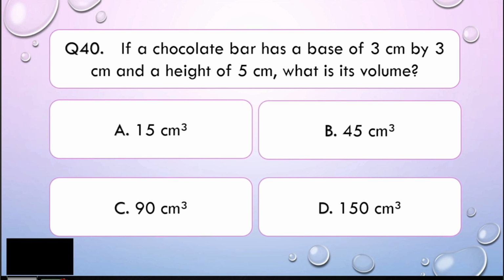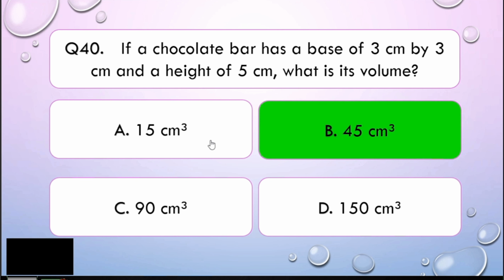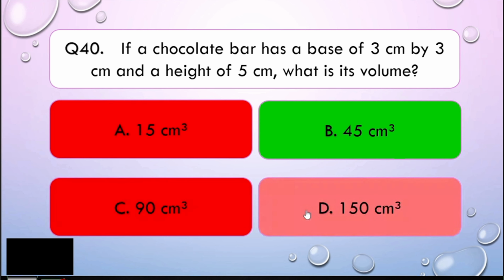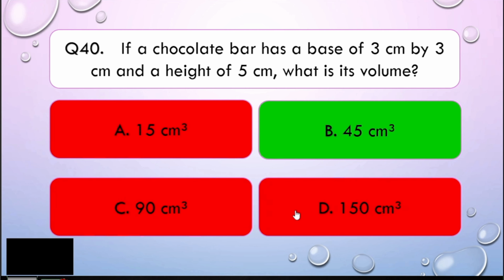Alright, my dear math learners, the chocolate bar is in the shape of a rectangular prism. Now, remember the formula for rectangular prism, that is length times width times height. So, what you need to do here is you just multiply the 3 numbers. So, 3 times 3, that is 9. 9 times 5, that is 45. So, you have now your volume for your chocolate bar, and that is letter B. Now, let's consider if we are correct. Alright, my dear math learners. Easy, right? Very easy, my dear math learners.